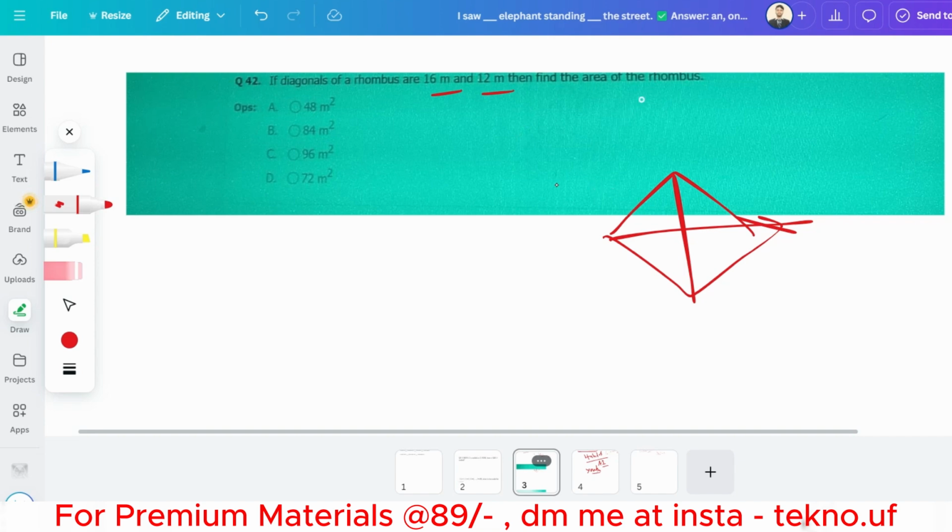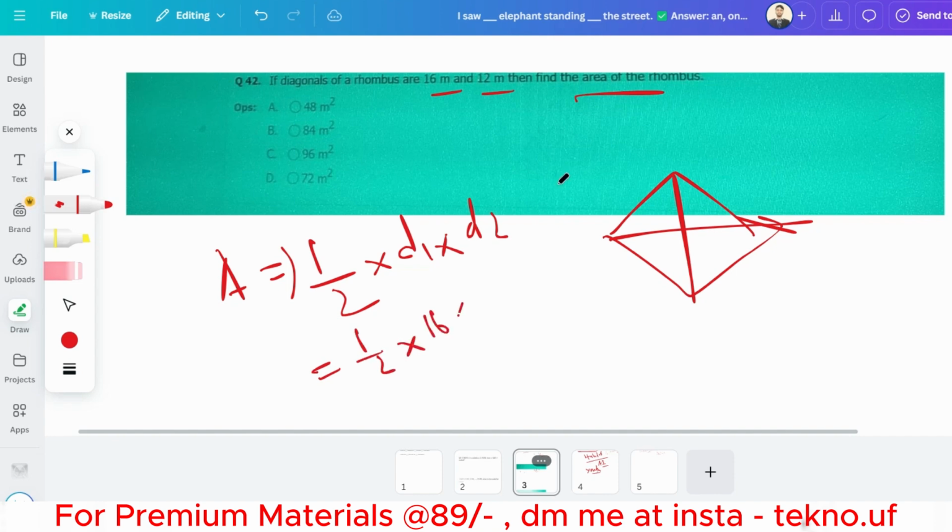So basically the formula for the area of the rhombus is equal to half into diagonal 1 into diagonal 2. So half into 16 into 12. So 2 multiplied by 8 is 16, and 12 multiplied by 8 is 96. So 96 meters squared will be the correct answer.